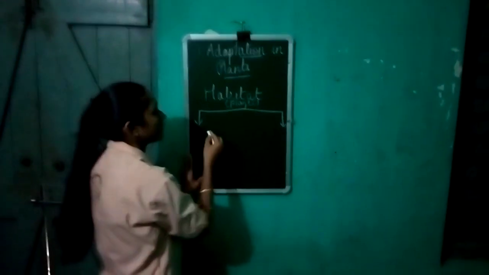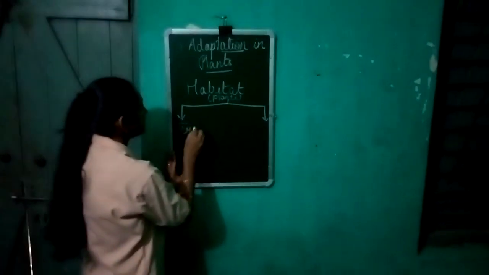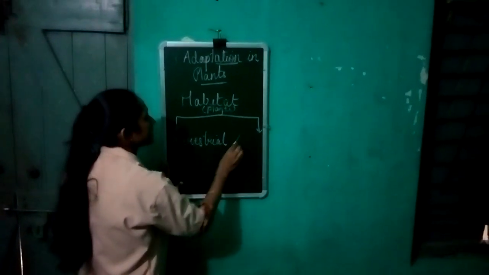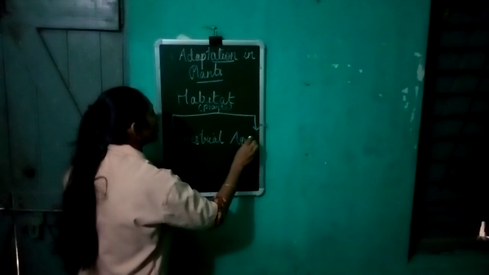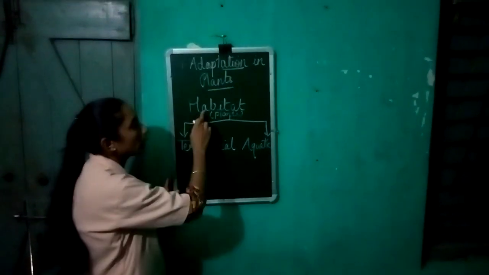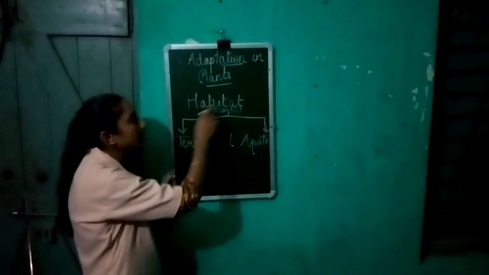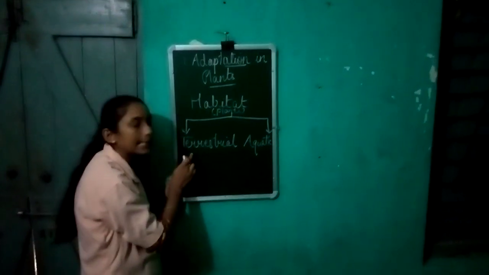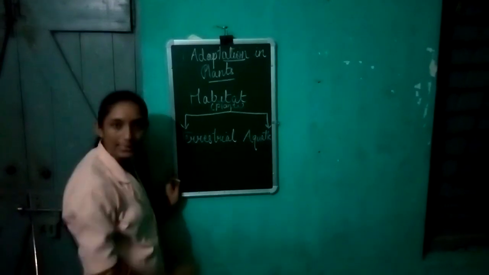What are they? Terrestrial plants and aquatic plants.